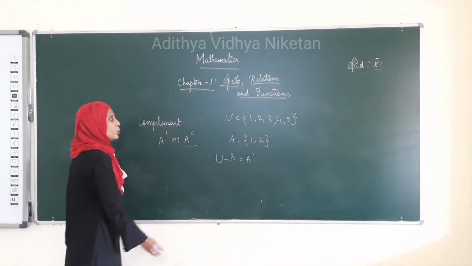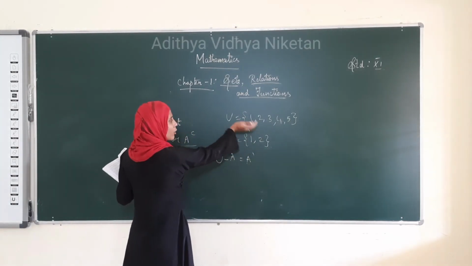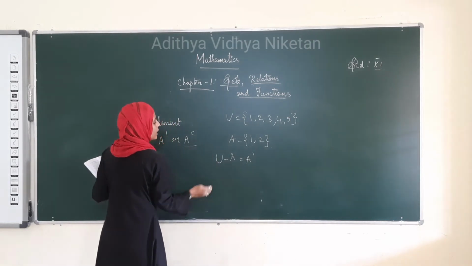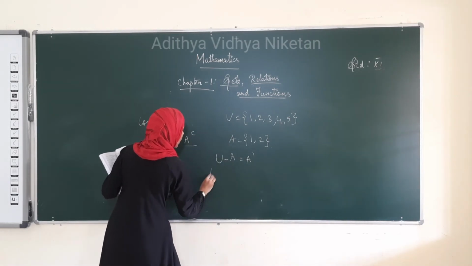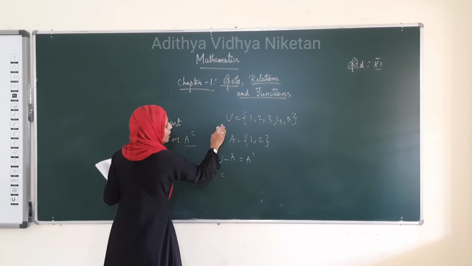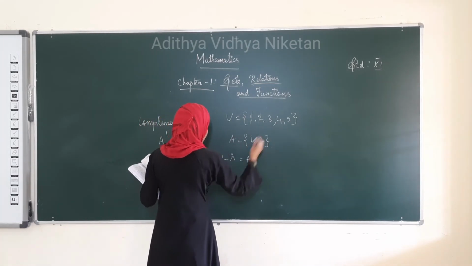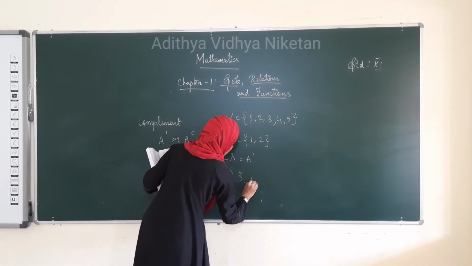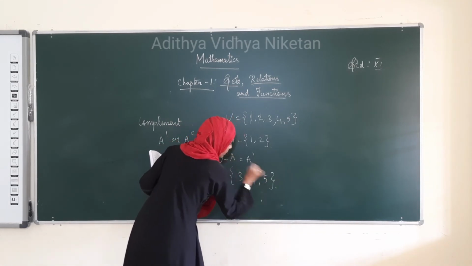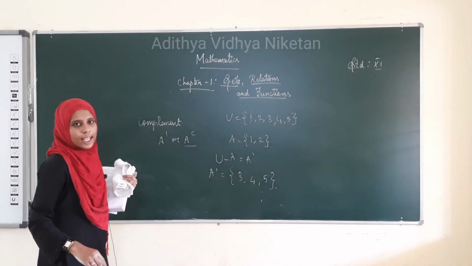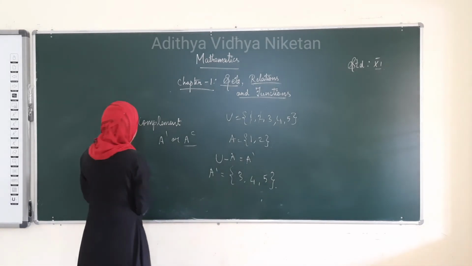What we have to do is subtract the elements of A from the elements of the universal set. See here, the A complement will be U minus A. We take away these two terms, 1 and 2, and the remaining terms are 3, 4, 5. This is the complement of the set A. This is A complement.